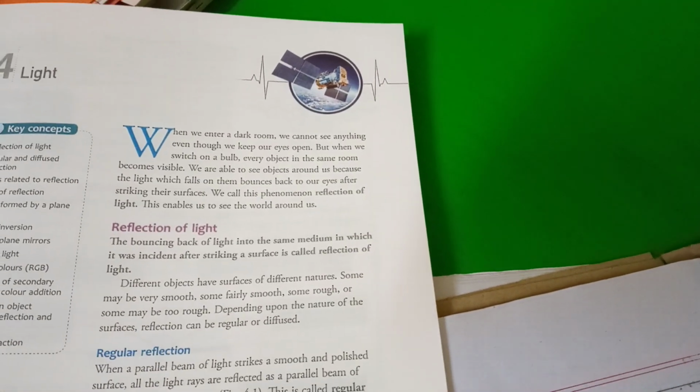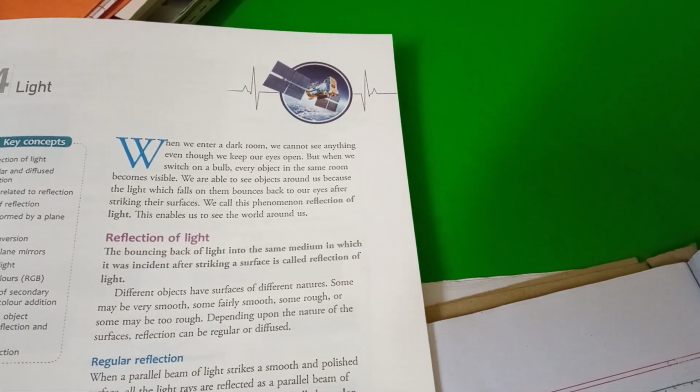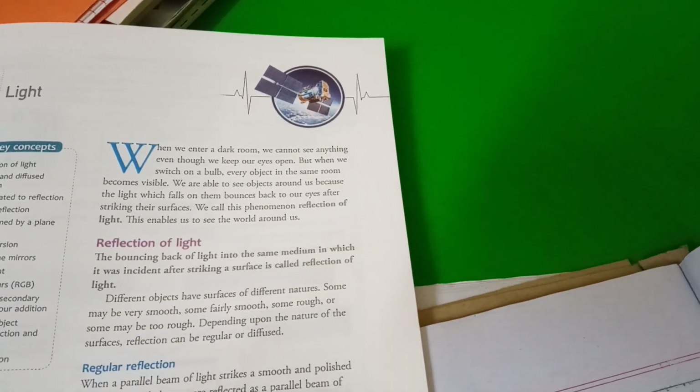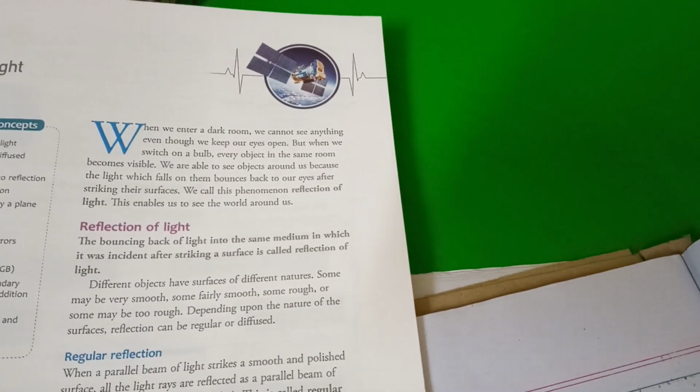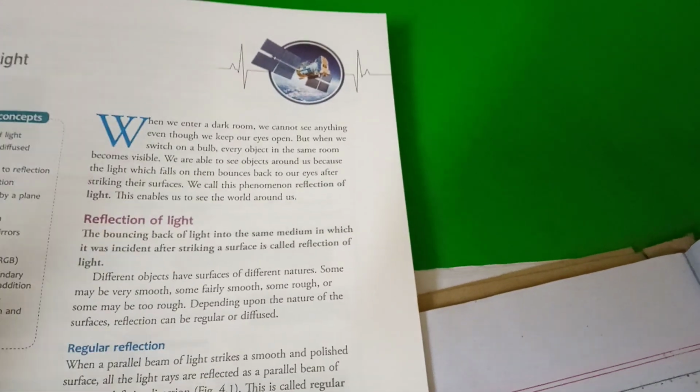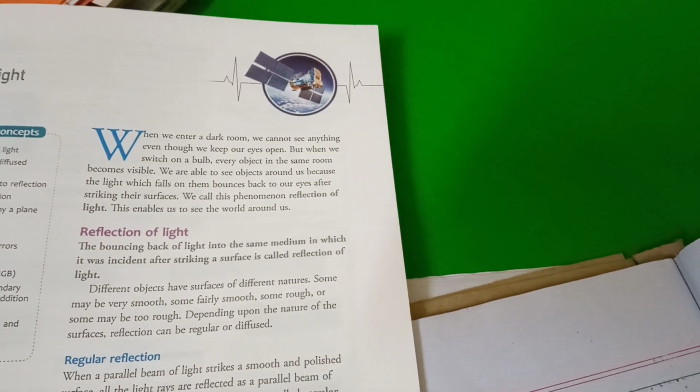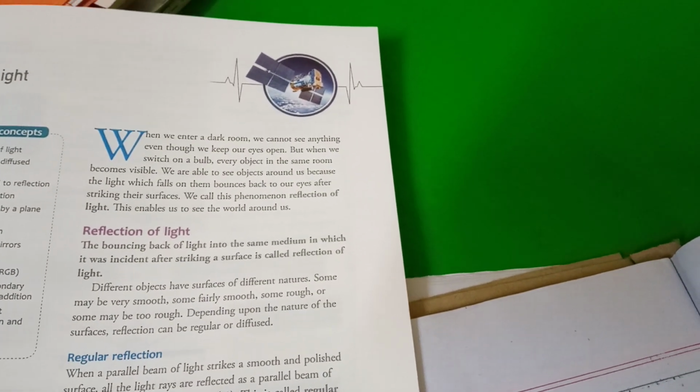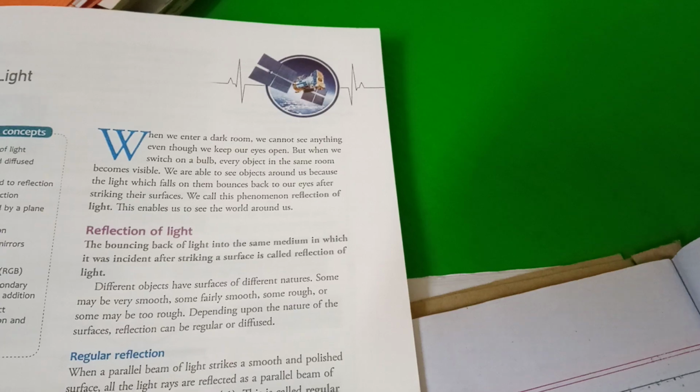Okay, so in this chapter, what is light, what is the rectilinear propagation of light, what is the property of light, those things you have already learned in your previous class. But in this chapter the most important part is the reflection of light.